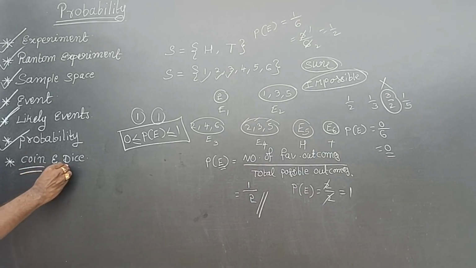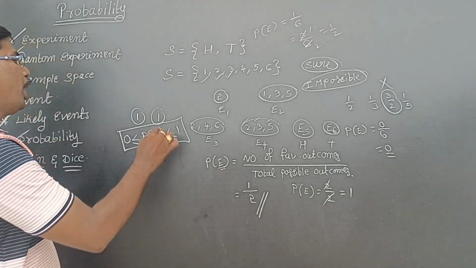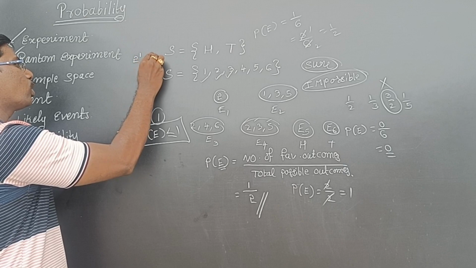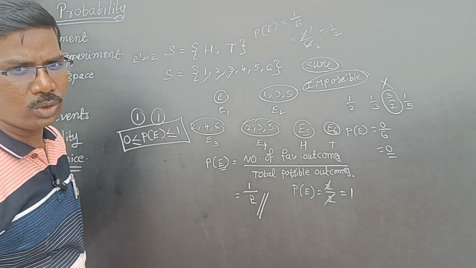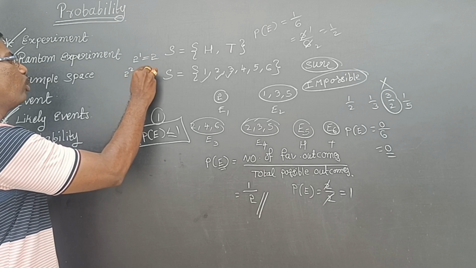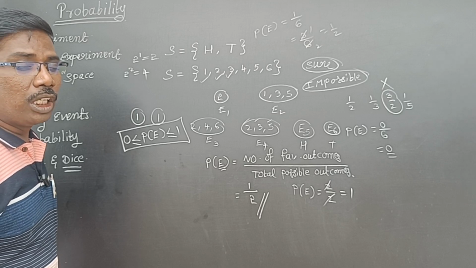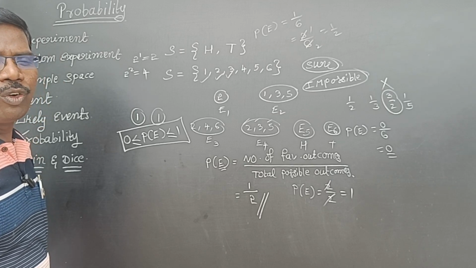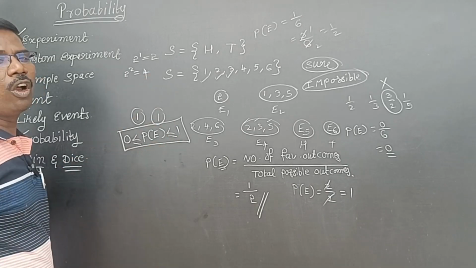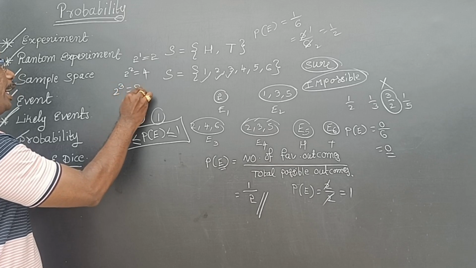Next, we are going to discuss coin and dice. If you toss 1 coin, the total outcomes are 2. If you take 2 coins, you will get 4 outcomes. They will definitely ask you this. So the total outcomes of tossing 1 coin is 2, of 2 coins is 4, and of 3 coins is 8.